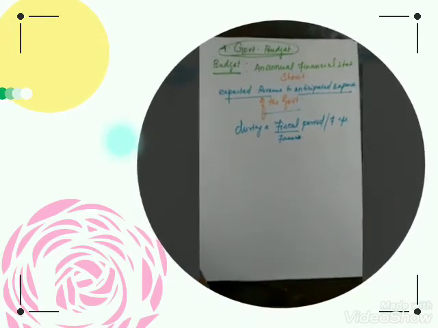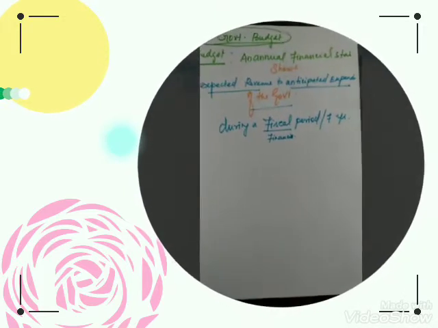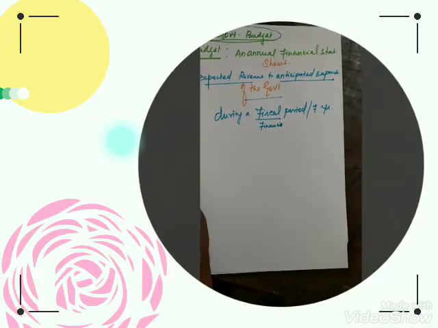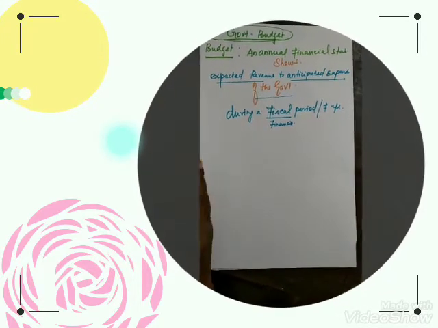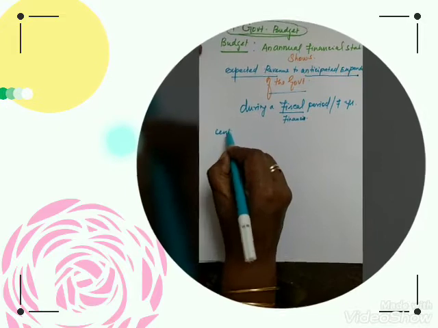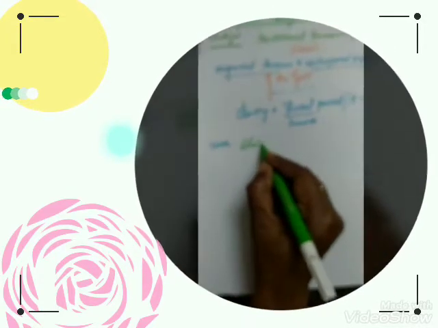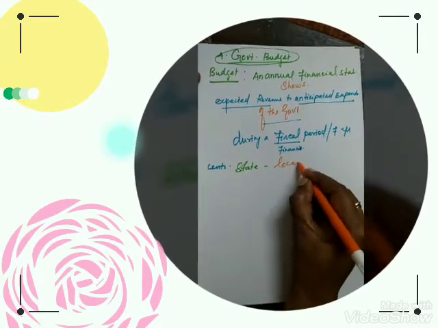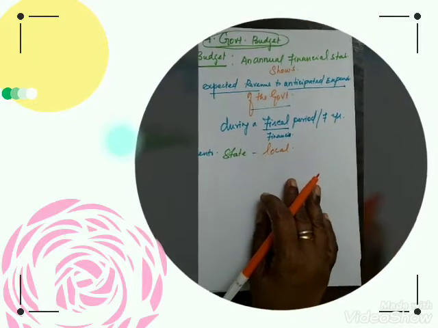In that way, if you write, it is easy for you to understand. Okay, this is the first part. Then, what are the three levels of the government? First of all, the central government, state government, and the local government.